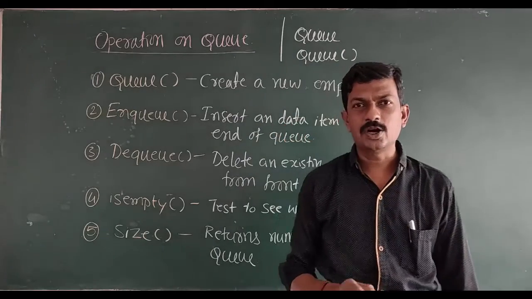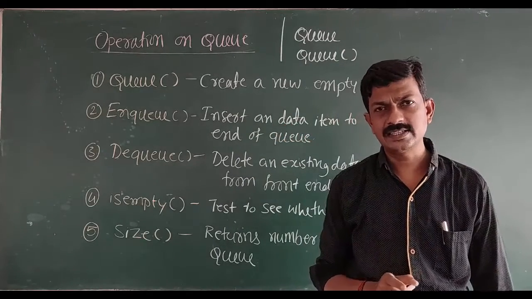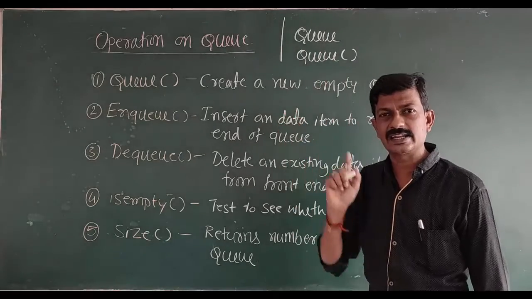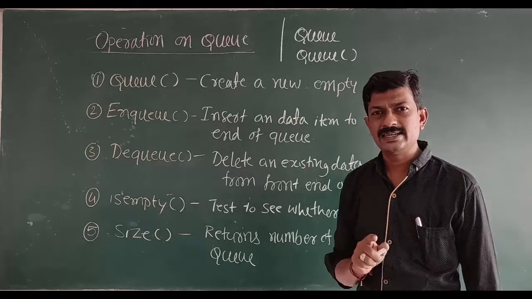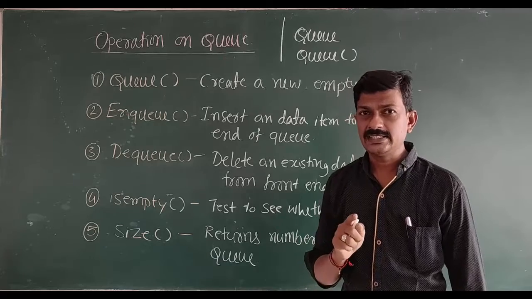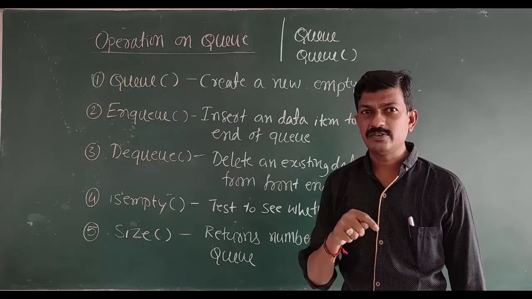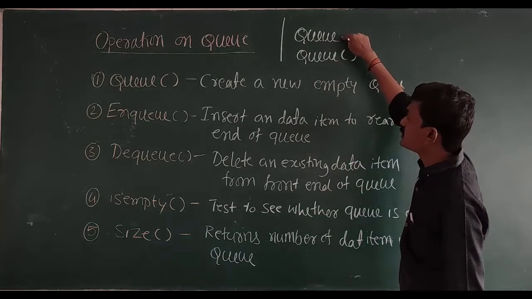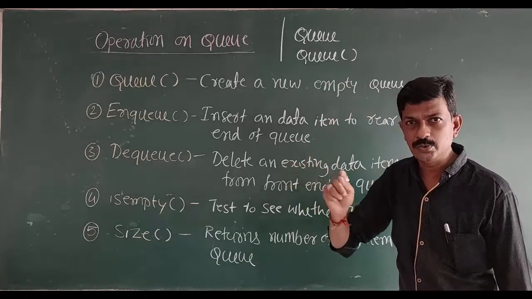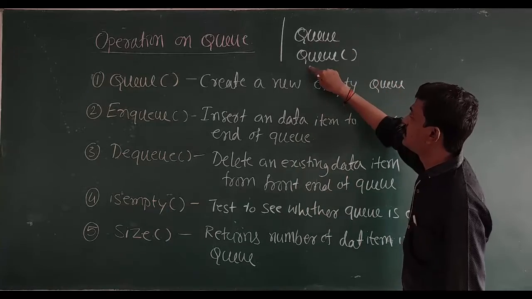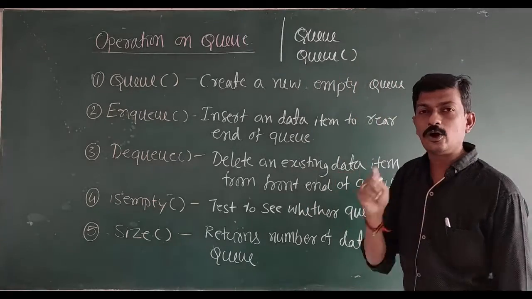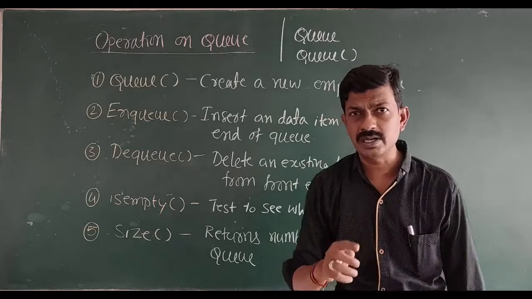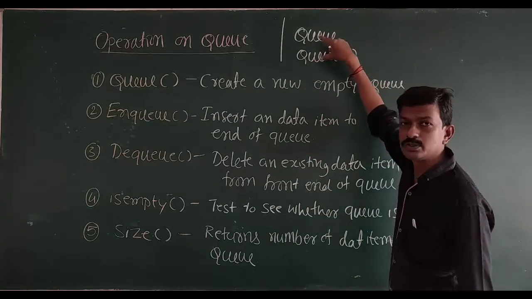While discussing operations on the stack data structure, we also discussed the same concept, that is, the operation of stack and simple stack. Stack is a data structure, stack with parentheses is an operation. In the same way, queue is a definition of the queue data structure, and queue with the parentheses is the operation performed on the queue data structure. You need to remember the difference between these two terms.